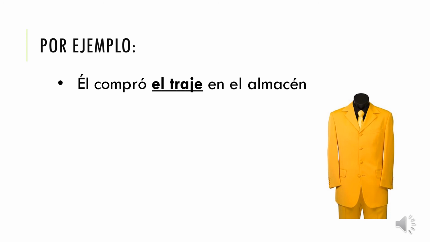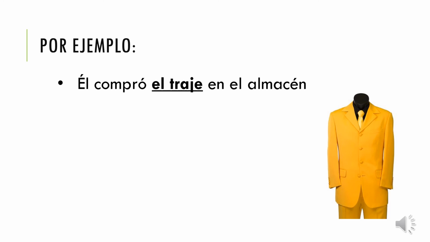Our next example is going to add another piece that we have to be careful with when we use our direct objects. So my example is él compró el traje en el almacén. So this only has one verb, so we only can write it one way. And traje is masculine and singular, so I'm going to use lo to replace it.